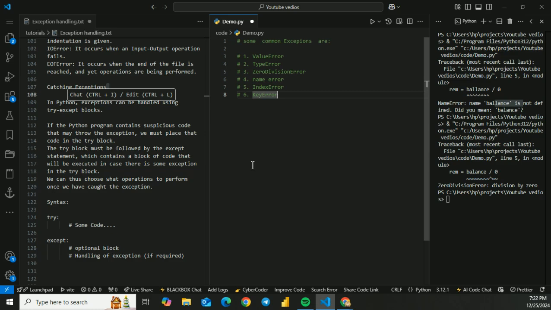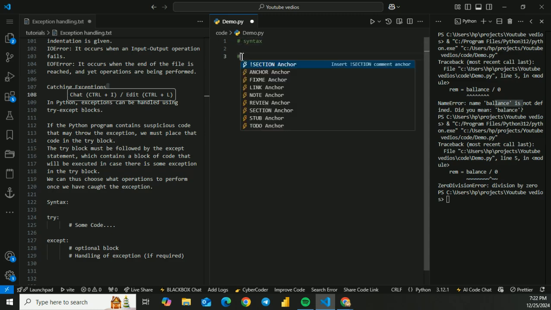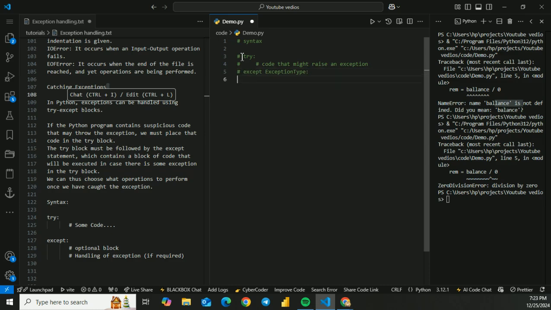So if I say try, then run this code, or else except, execute the code when there is an error. If I talk about the syntax, I will say try, then the code that might raise an exception, then except, then the exception type, so the except code handles the exception. So this is how the syntax works, and I will also take an example to explain it.